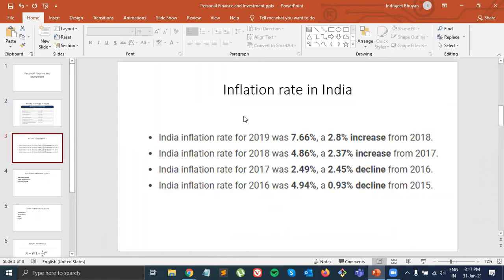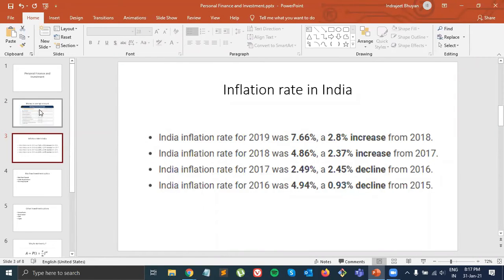Now, what is inflation rate? If I tell you a very basic concept, inflation is what we often say as mehangai. So, the value of money goes down. For example, if 5 years back we used to get a chocolate for 10 rupees, now it costs us 20 rupees. That is what is called inflation. The value of money goes down, and currently in India the value of money goes down on average by 6%. Now try to understand this.